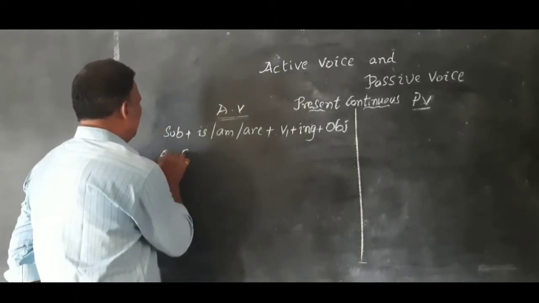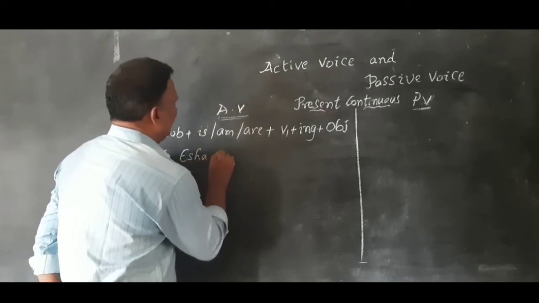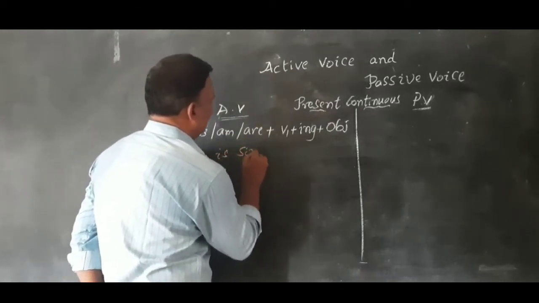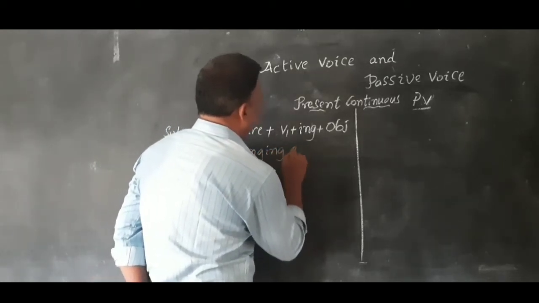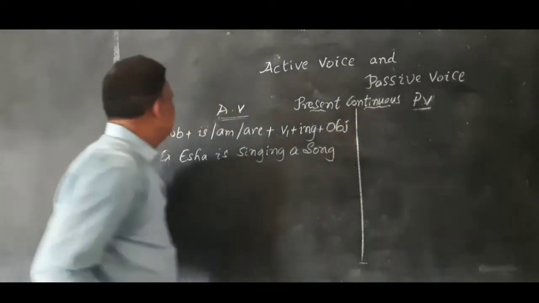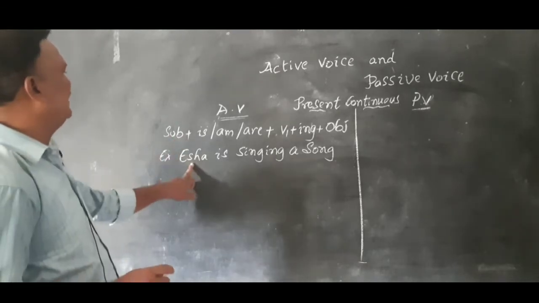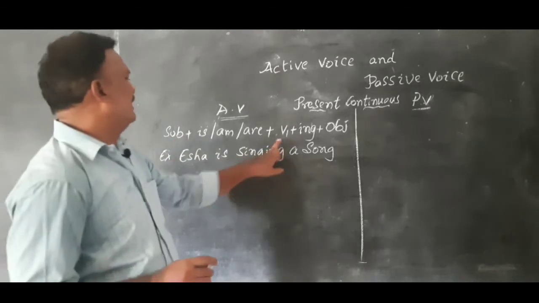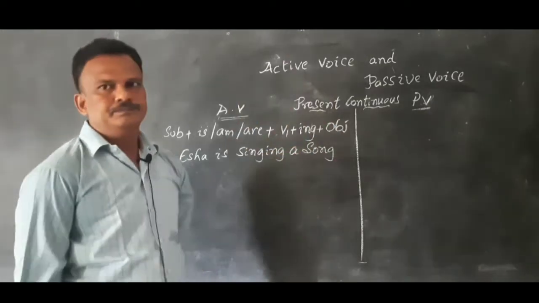Example: Isha is singing a song. Isha is the subject, is, V1 sing plus ing, singing a song.